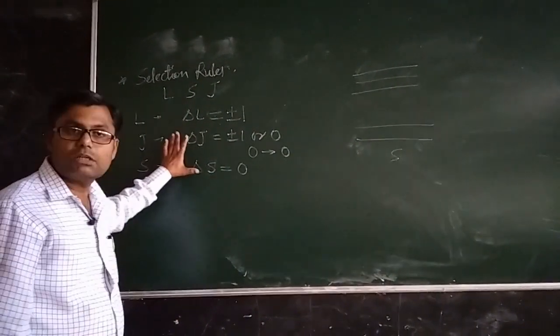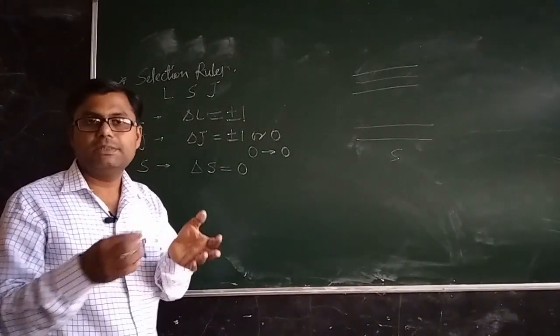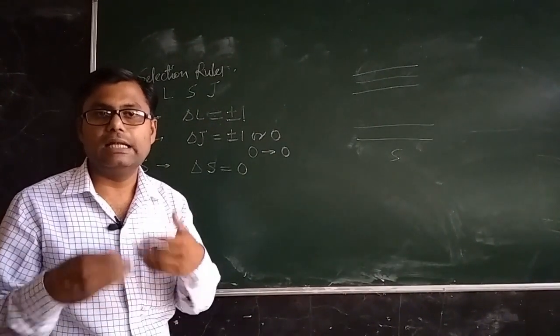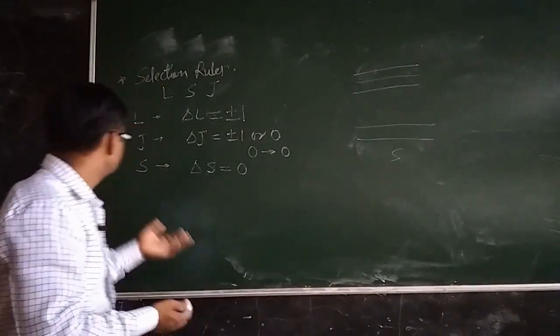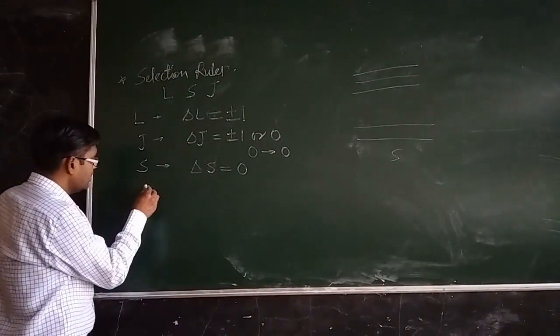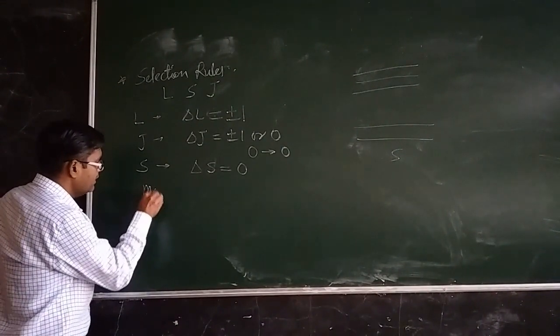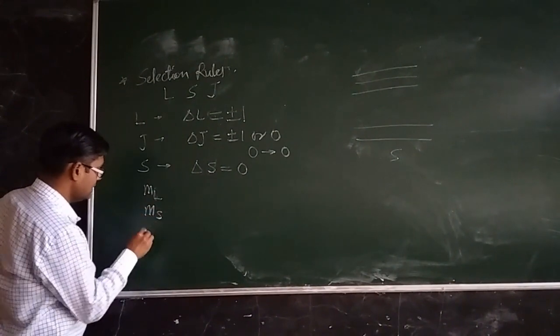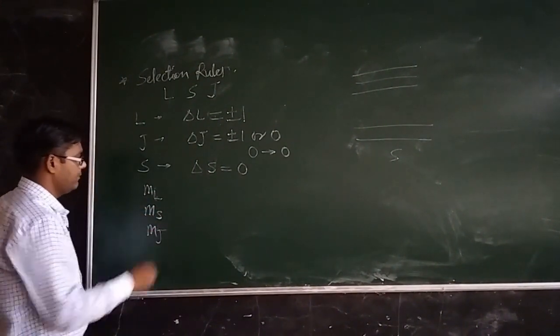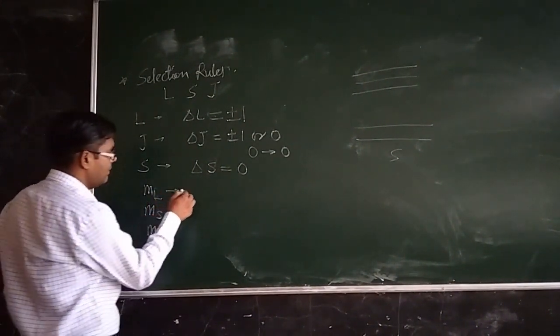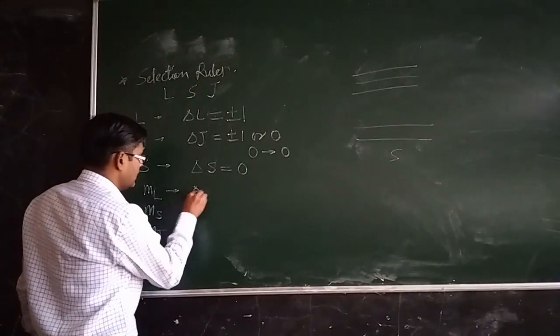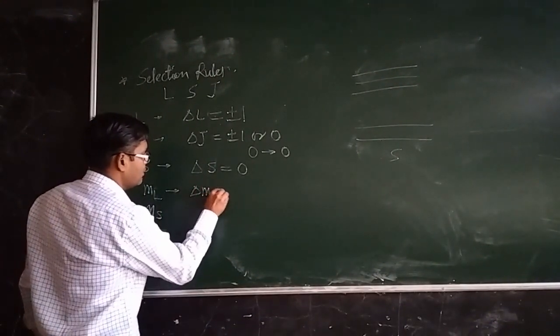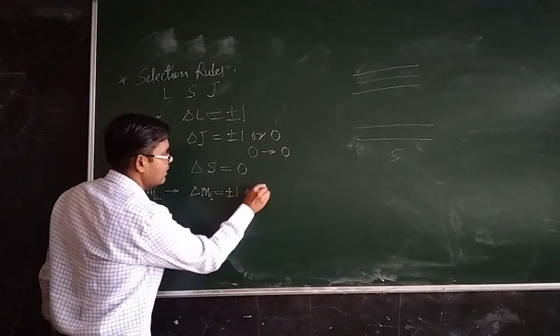Now these are the general quantum numbers we know, but when the atomic species is placed in a magnetic field, then additional quantum numbers are also required. So there will be selection rules for ML, MS and MJ. The selection rule for ML is delta ML equal to plus minus 1 or 0.